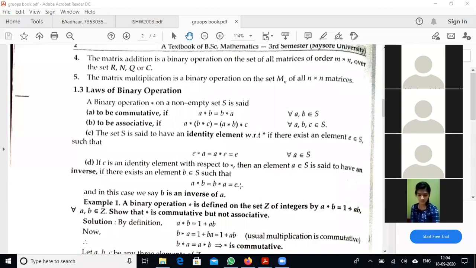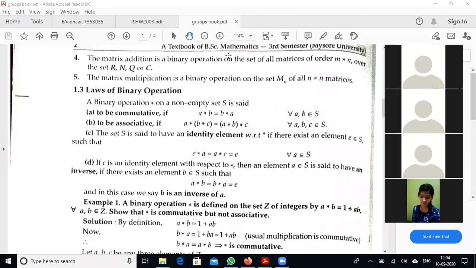Over addition, 0 is the identity element. Keep it in mind: with respect to addition, in almost all cases we have 0 as the identity element. With respect to multiplication, 1 is the identity element.